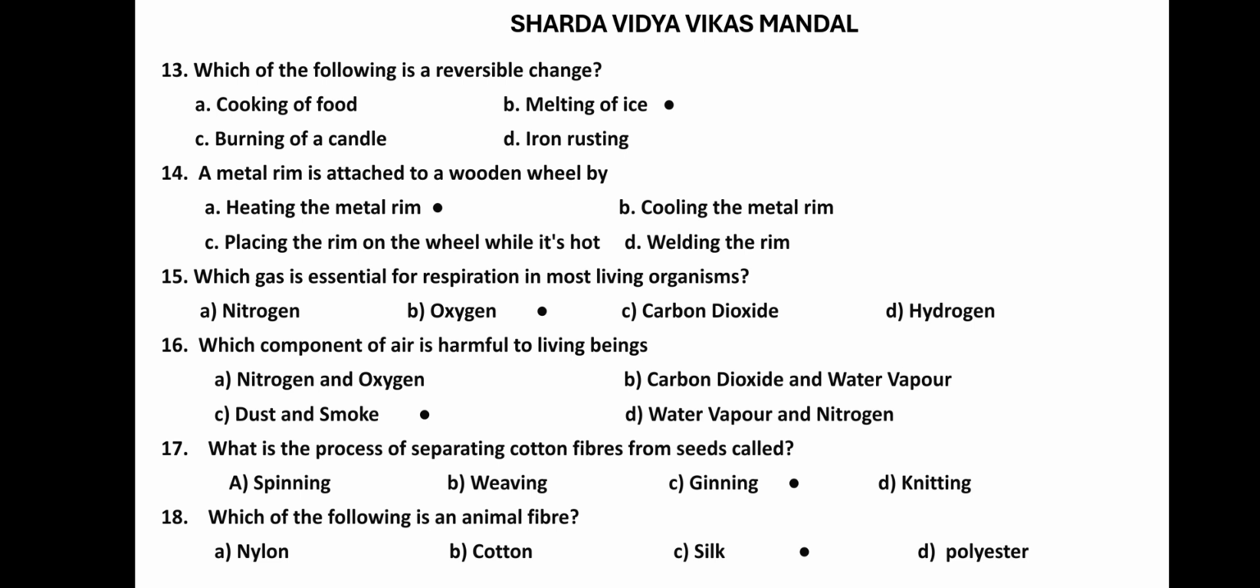16th question. Which component of air is harmful to living beings? It is dust and smoke. Nitrogen and oxygen are helpful components. Carbon dioxide and water vapor are helpful for plants. Water vapor and nitrogen are very helpful. So C option for 16th question is correct. Dust and smoke will cause pollution.